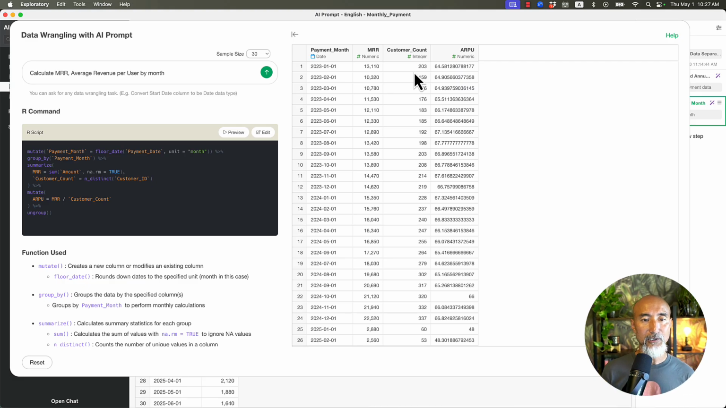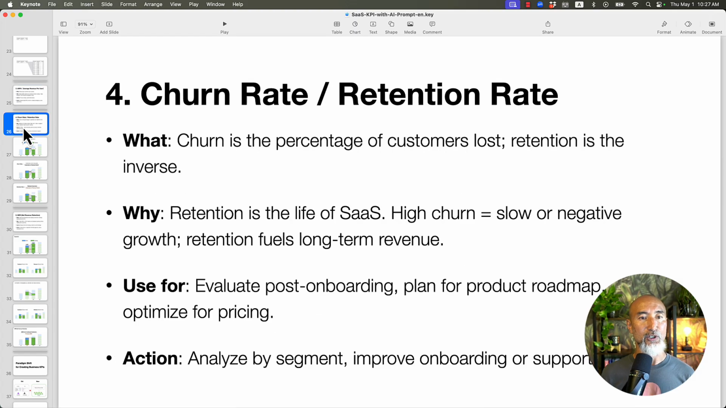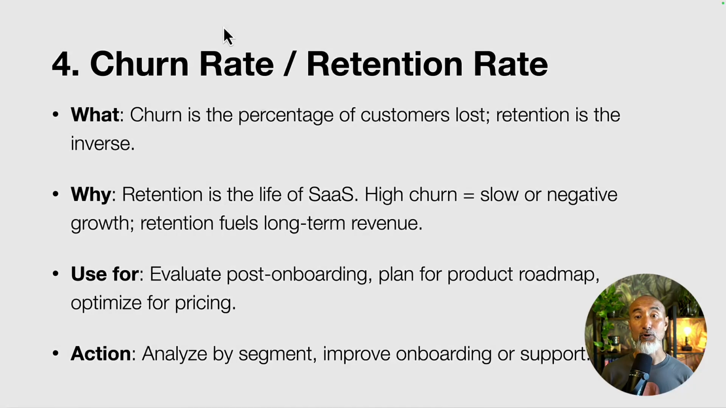So let's go to our next KPI, which is the churn rate or retention rate. These two metrics are basically the two edges of one sword, or the two sides of the same coin, right? So the churn is the percentage of customers lost or who canceled, and the retention is the inverse. That's the opposite side. Okay, so if the churn rate is 20%, then the retention rate is 80%, right?